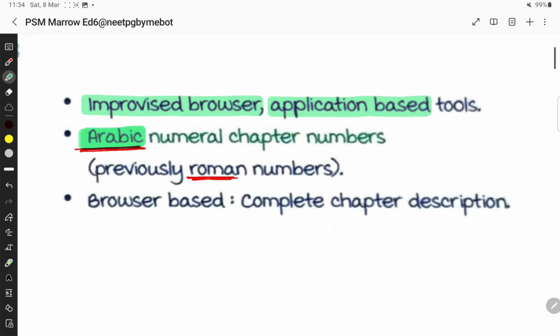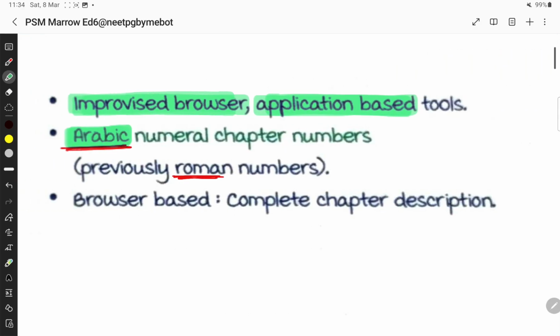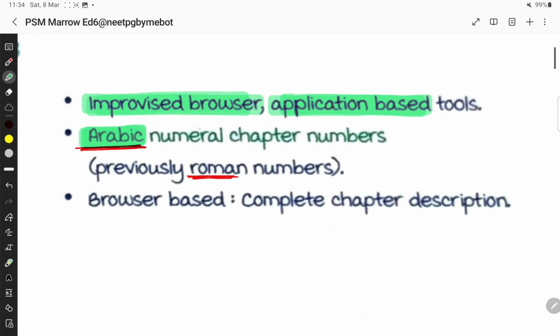Then ICD-11 has improvised browser and application based tools. The chapter numbers are in Arabic numerals. ठीक है. ICD-10 में it was in Roman numerals.